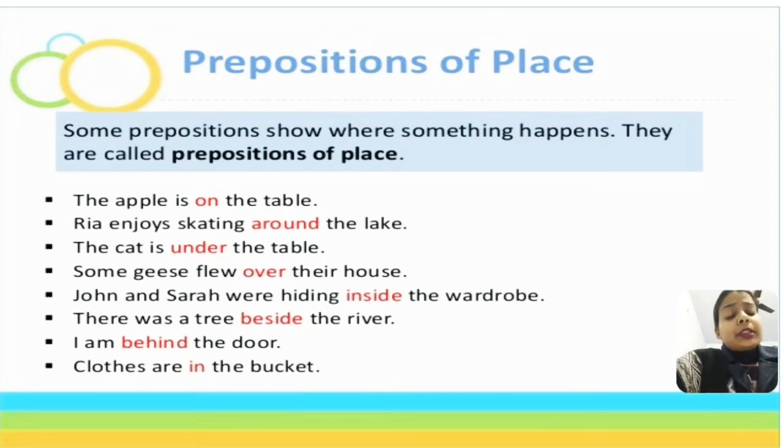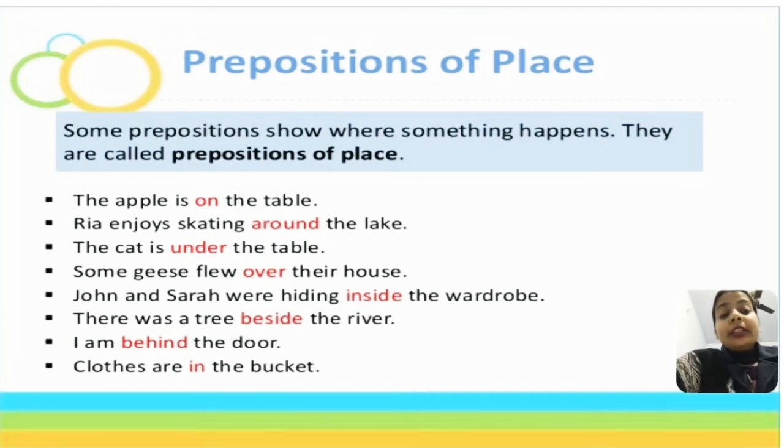Let's understand with some examples. The apple is on the table. Ria enjoys skating around the lake. The cat is under the table. Some geese flew over their house. John and Sarah were hiding inside the wardrobe. There was a tree beside the river. I am behind the door. Clothes are in the bucket.